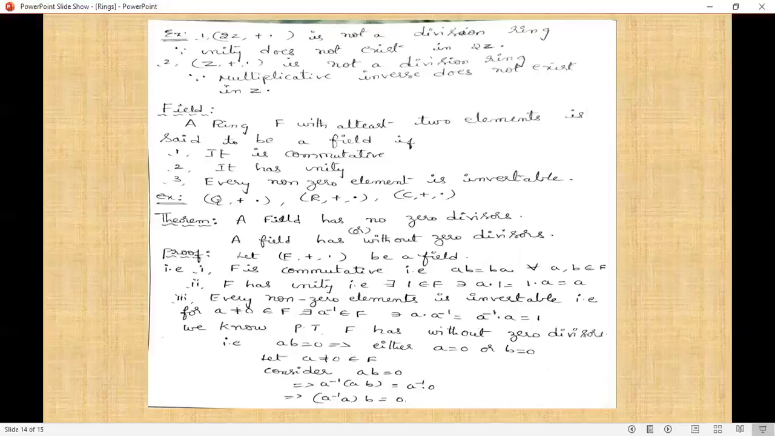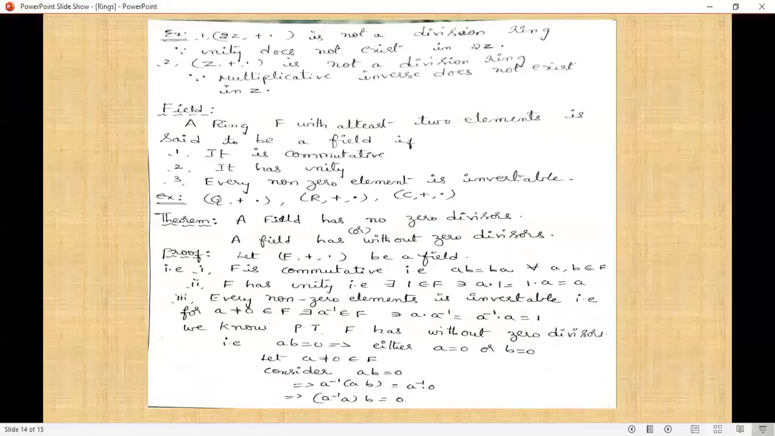Observe that a ring F with at least 2 elements is said to be a field if it is commutative, it has unity, and every non-zero element is invertible. The best examples of fields are the rational, real and complex numbers. Now the next theorem is: a field has no zero divisors. This is a very important theorem. It is also written as: a field is without zero divisors.